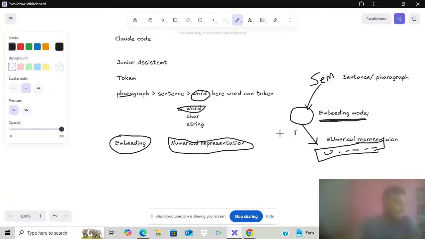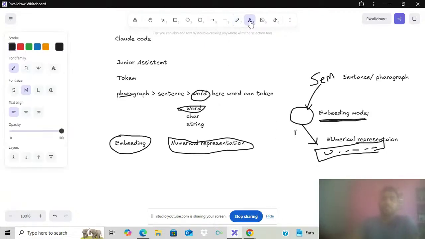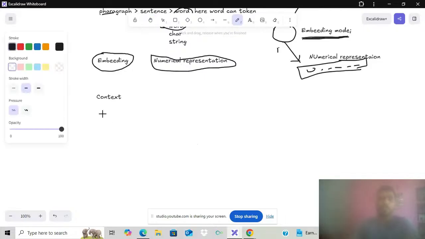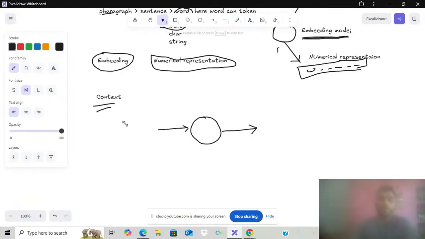Another term is contextualization. What is context? If someone has a basic idea of how an LLM works, this is more important. Suppose we have a model. We pass some input to it, and we get some output from it. The input can be questions.